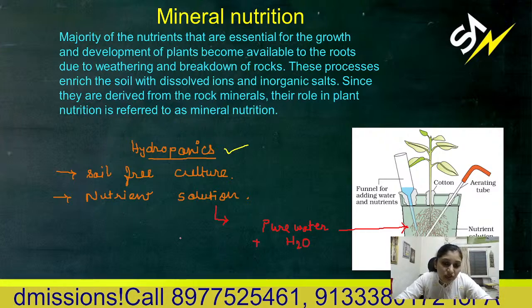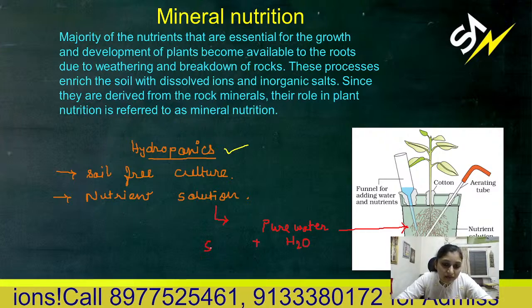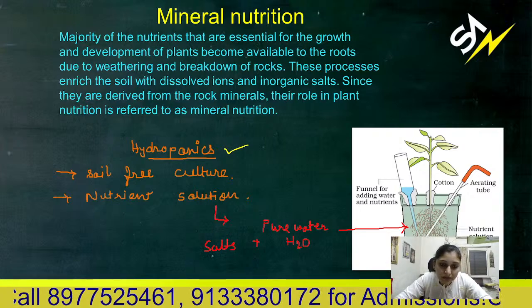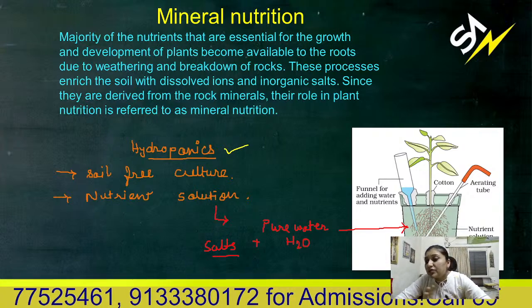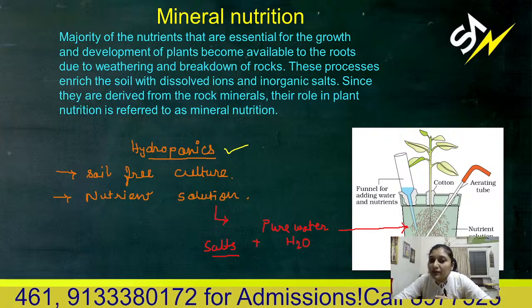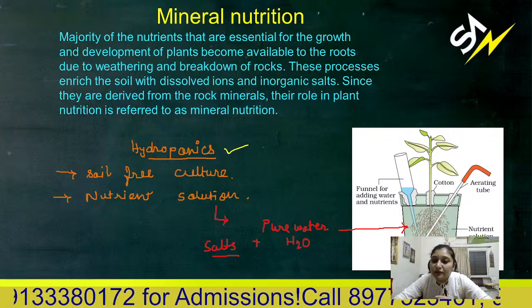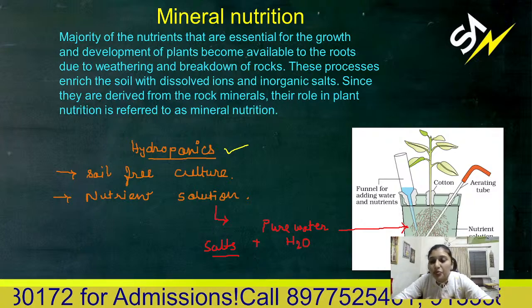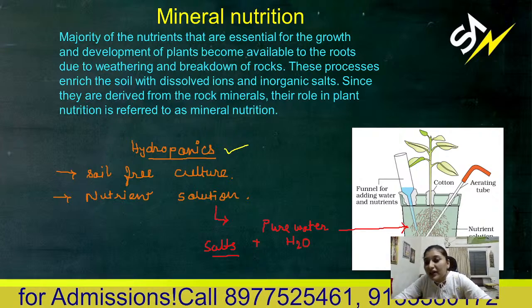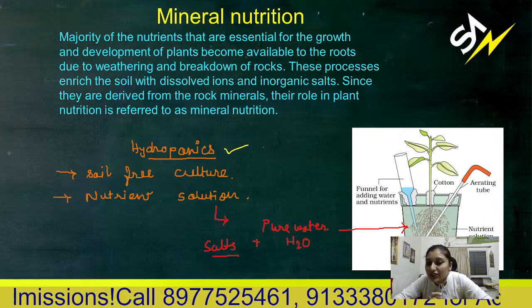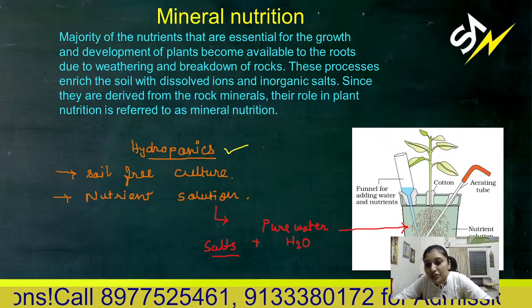Plus nutrient salts, certain types of salts. Whatever nutrient or element you want to check, you can add it here, or you can remove it from the nutrient solution and then check the deficiency.